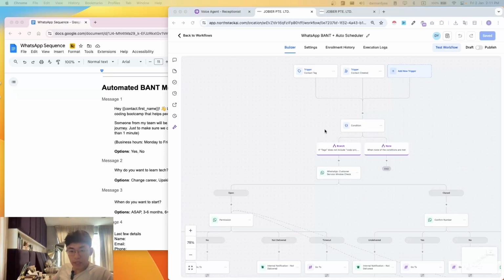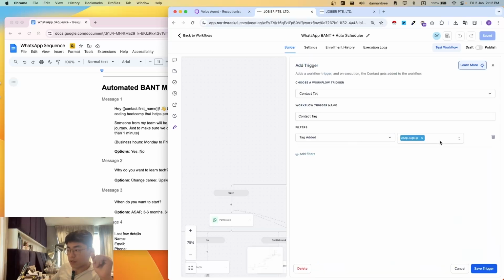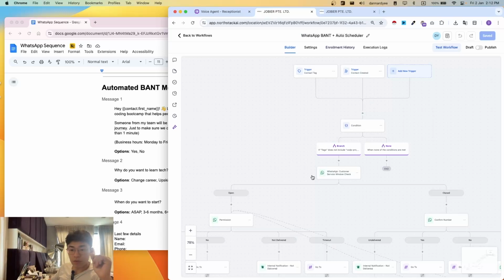Firstly, we have lead capture. We are capturing the leads and putting them into the CRM. This is what we call speed to lead. It starts the moment someone fills up a form, as I mentioned, or when they text us, or they WhatsApp us, or they send us a message on Facebook or Instagram. All of these leads will then be tagged with this trigger, this contact tag, which will then trigger this whole workflow.